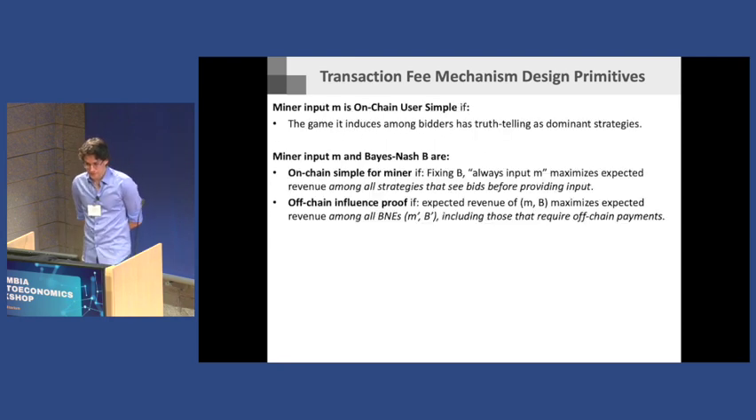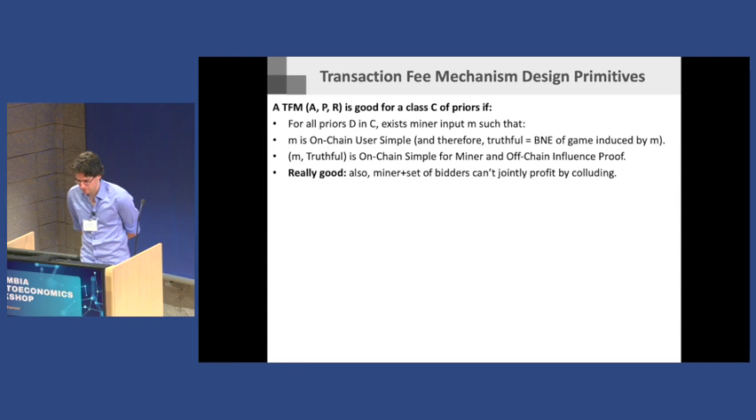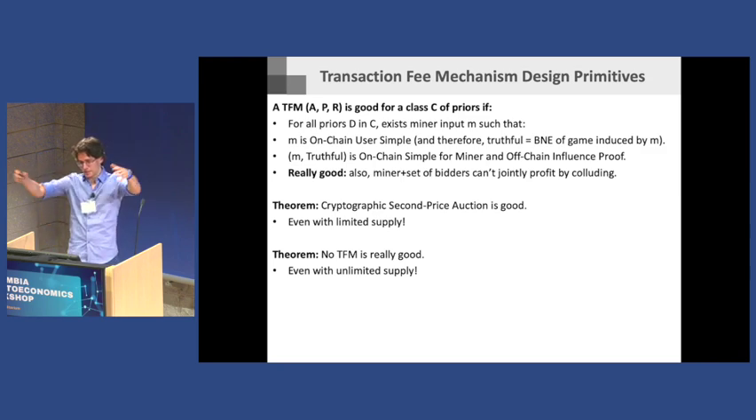So let me skip this part of the formality since I think I have a minute left to wrap up. Basically what I want to say is that it would be good to have a TFM such that no matter what prior the miner has, there is something they can do that induces truthful bidding for users. They don't want to cheat on chain. They don't want to hijack themselves off chain. Not wanting to hijack themselves off chain implies this Bayesian collusion resistance. That would be great. And the cryptographic second price auction has that property.